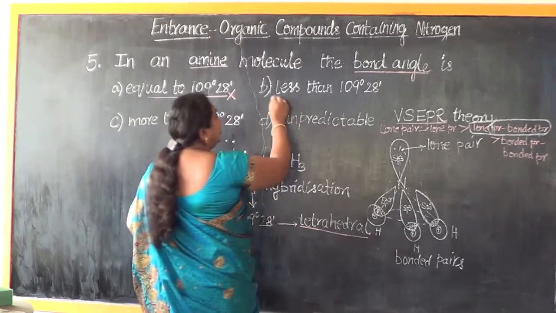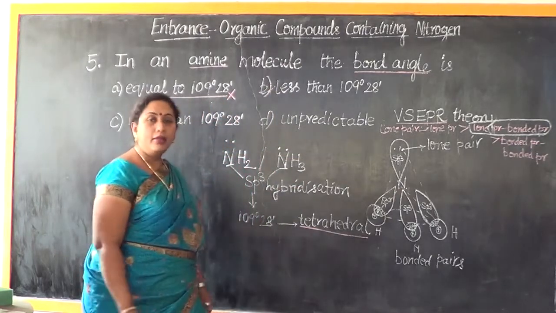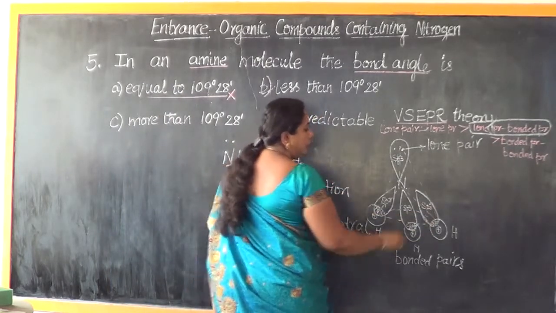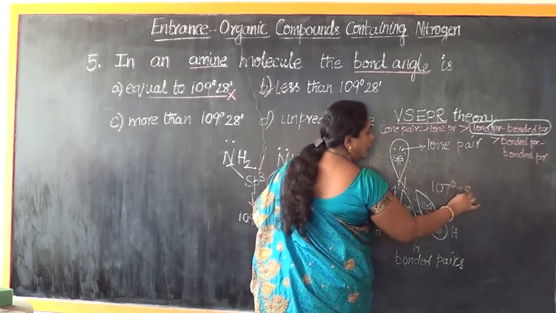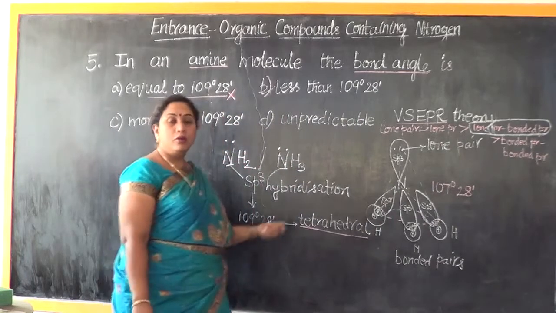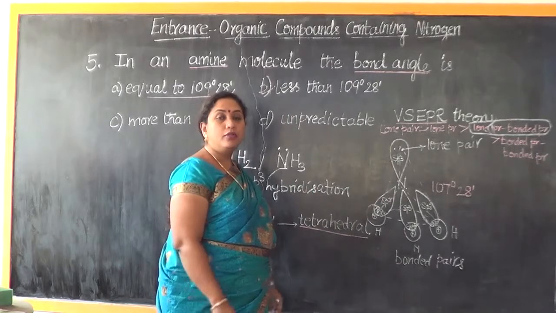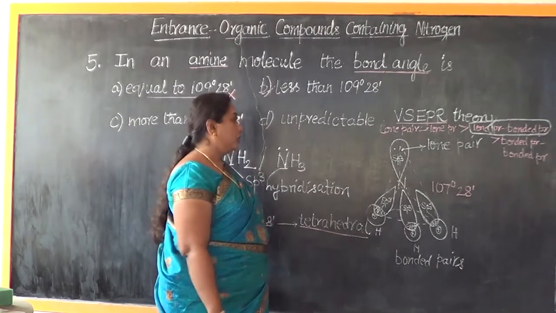It will maintain a bond angle lesser than 109 degree 28 minutes because these bonds have come closer. So its bond angle is found to be 107 degree 28 minutes or 107 degree 30 minutes. If you were to round this off, it can be 107.5 degree, that value also.